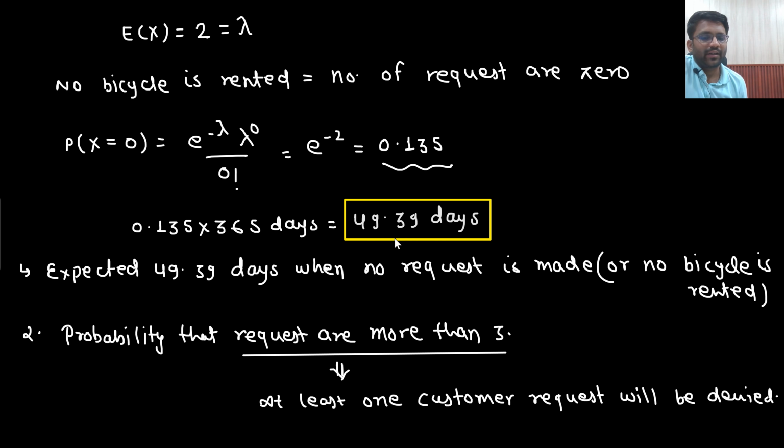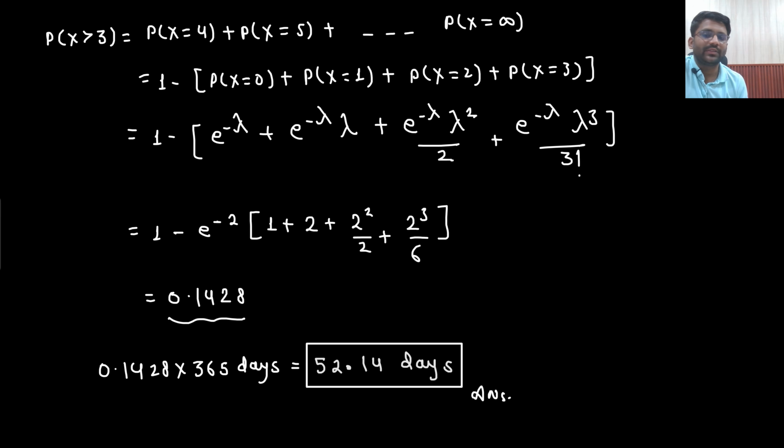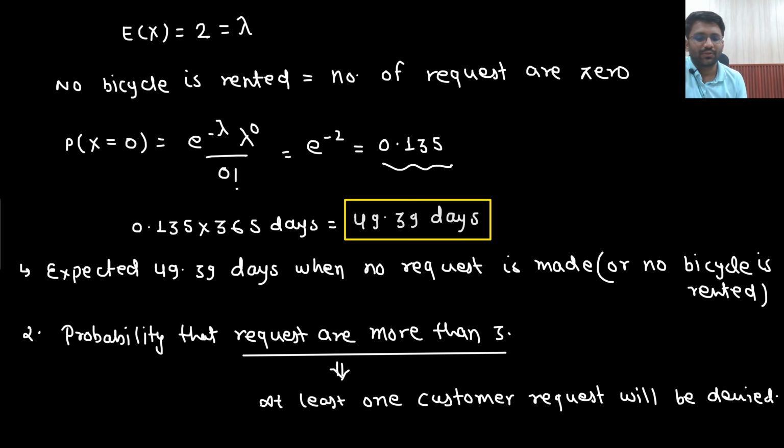Second, the probability that requests are more than 3. If the requests are more than 3, what does that mean? They are asking that at least one request is denied. That means requests could be 4, 5, 6. If request is 4, then one request is denied. If request is 5, then two requests are denied. Till infinity, that can be found as 1 minus probability of x taking 0, 1, 2, 3. This is how we find it, and that's the answer we are getting. Understandable?